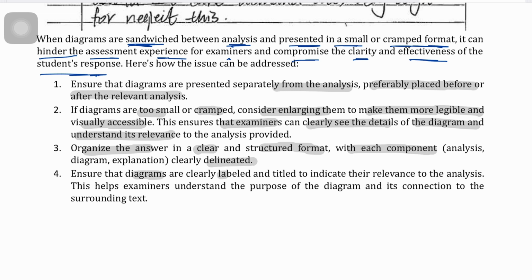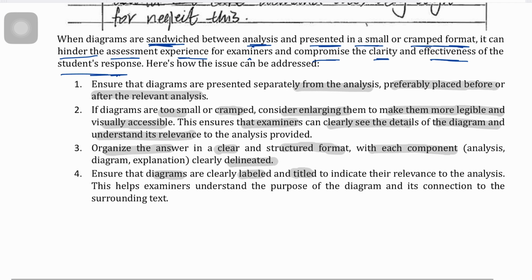Ensure that diagrams are clearly labeled and titled as well. For example, if you're drawing a diagram that shows the effect of indirect taxes, you can write the heading: the impact of indirect taxes on consumer and producer surplus. Or if you're drawing demand pull inflation, you can write the heading demand pull inflation or cost push inflation on top of the diagram, right? It's a better way of writing the answer. This comes under essay writing tips, because it helps the examiners understand the purpose of the diagram and its connection to the surrounding text.